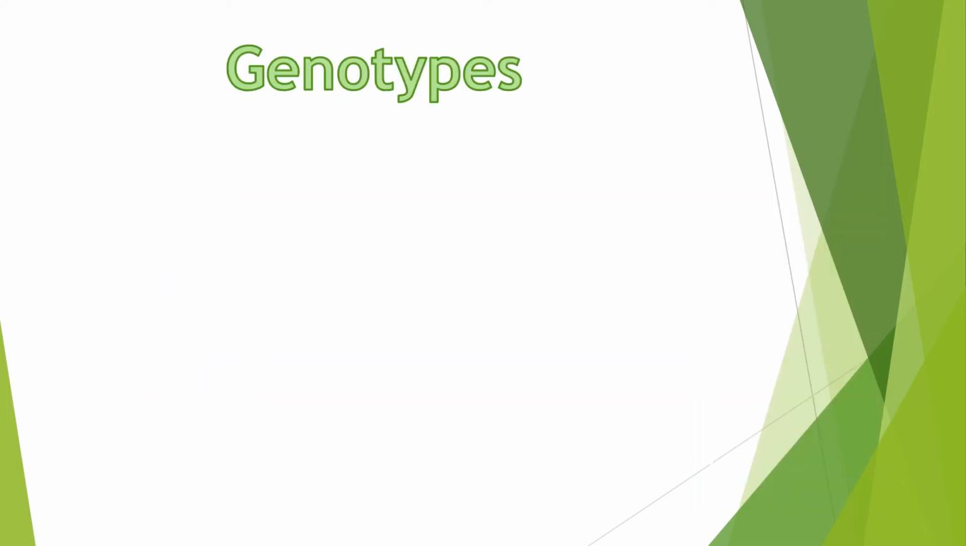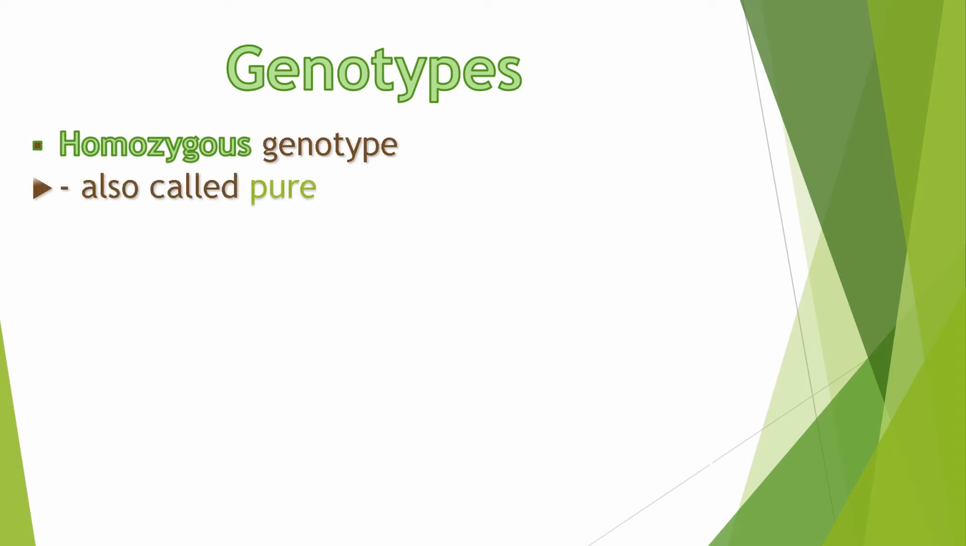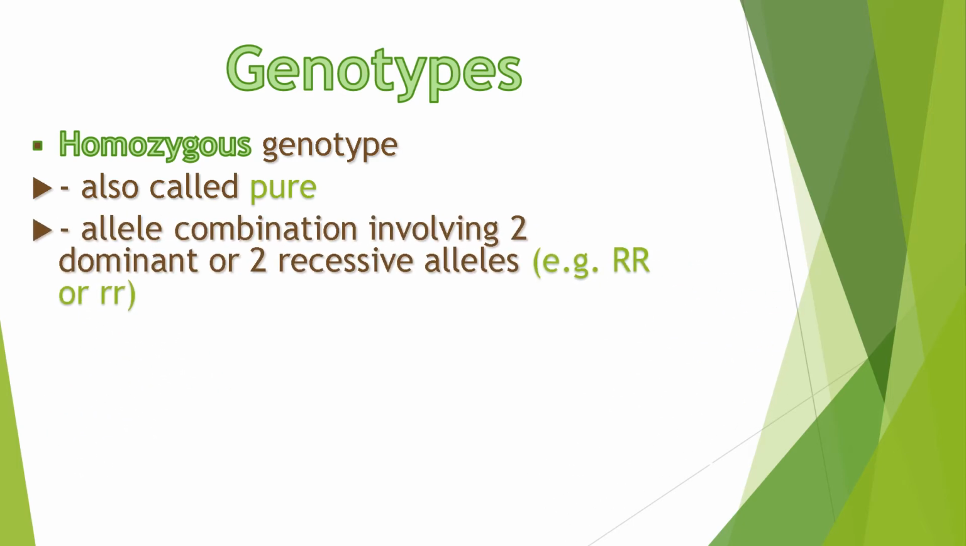We have two types of genotypes. We have homozygous genotype, which is also known as pure because it involves a combination of two dominant alleles or two recessive alleles. Like in our example, the first example is a combination of two uppercase letters or two dominant alleles. And the second example includes two lowercase letters or two recessive alleles. Again, when we say homozygous genotype, it means we have two the same alleles.